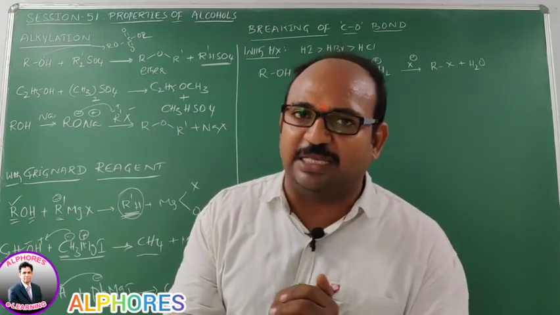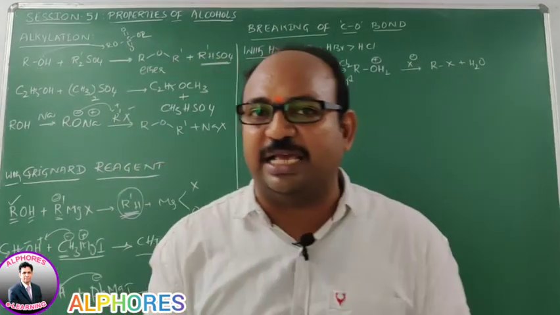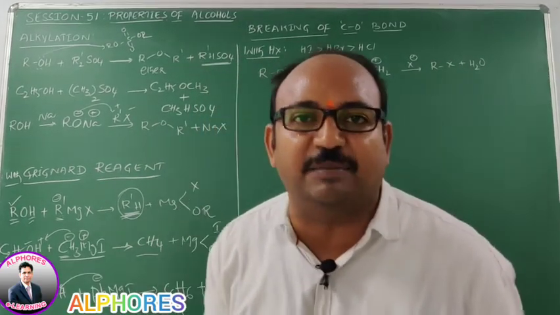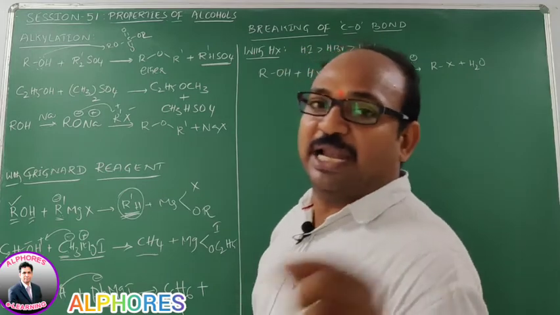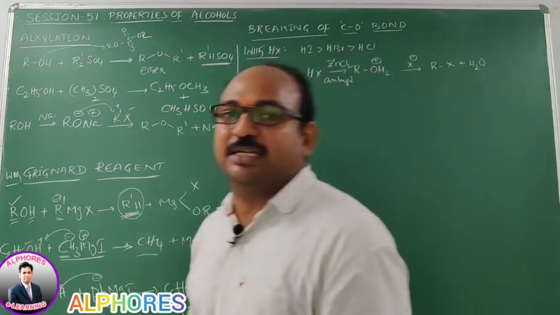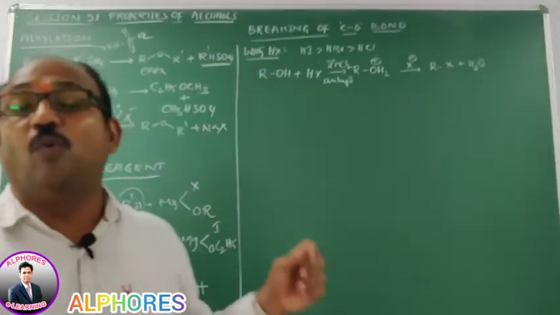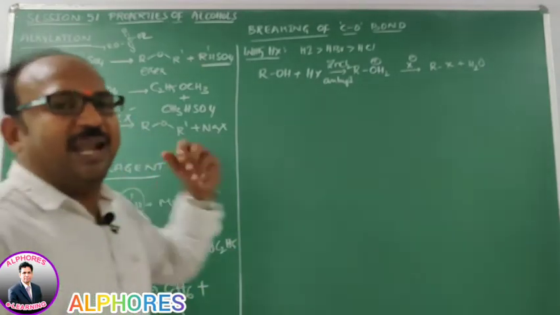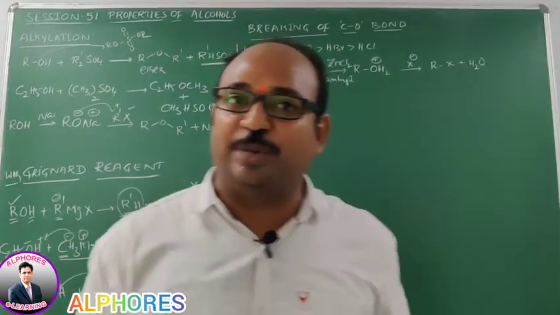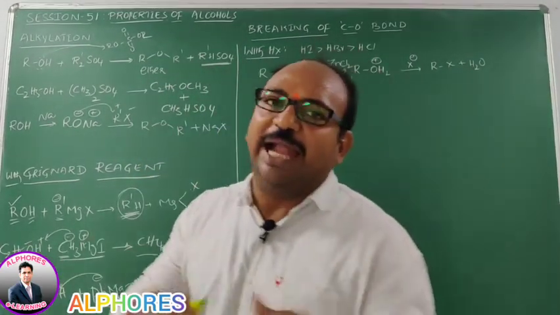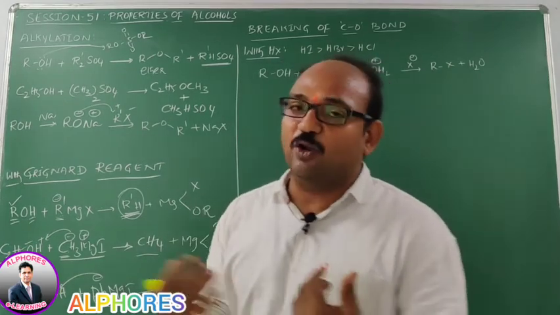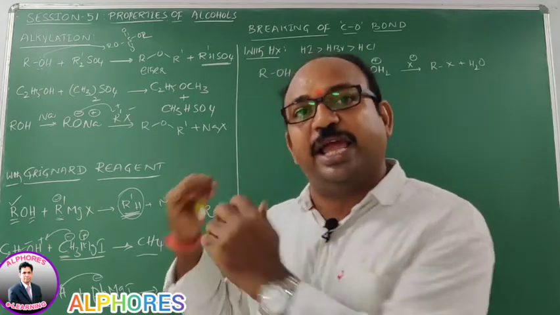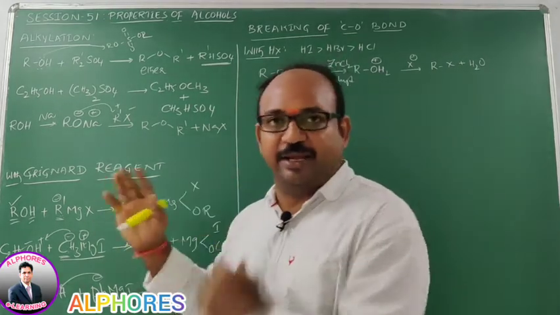Instead of carboxylic acid, when we are using mineral acids, nothing but inorganic acids, what will happen in the case of inorganic acids? Let us see here. Mineral acids are of two types. One is hydrogen halides, like HCl, HBr, HI. In such a case, how does the reaction proceed? Okay, that is an inorganic acid.